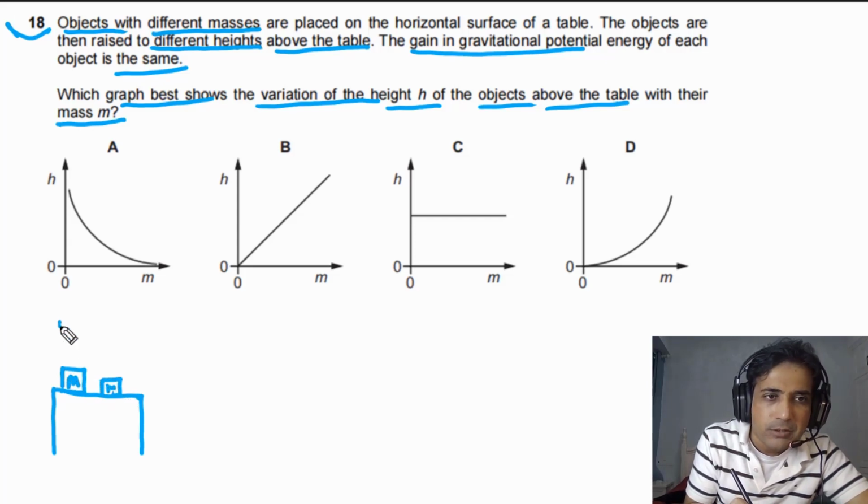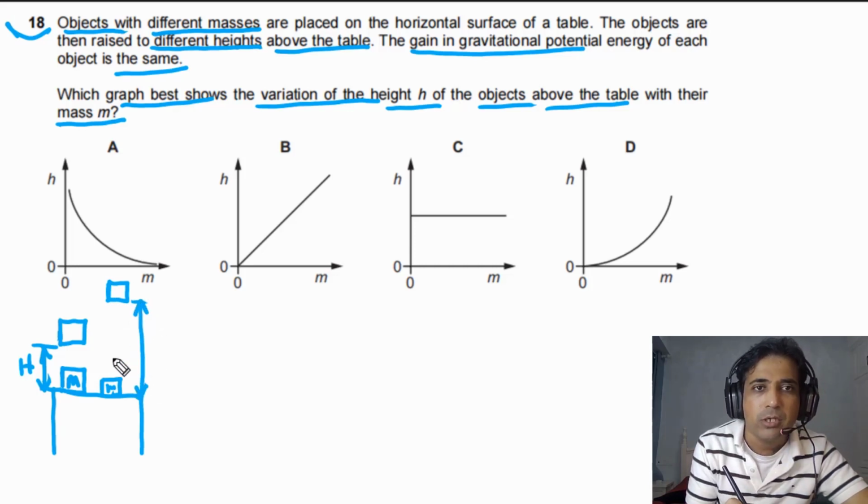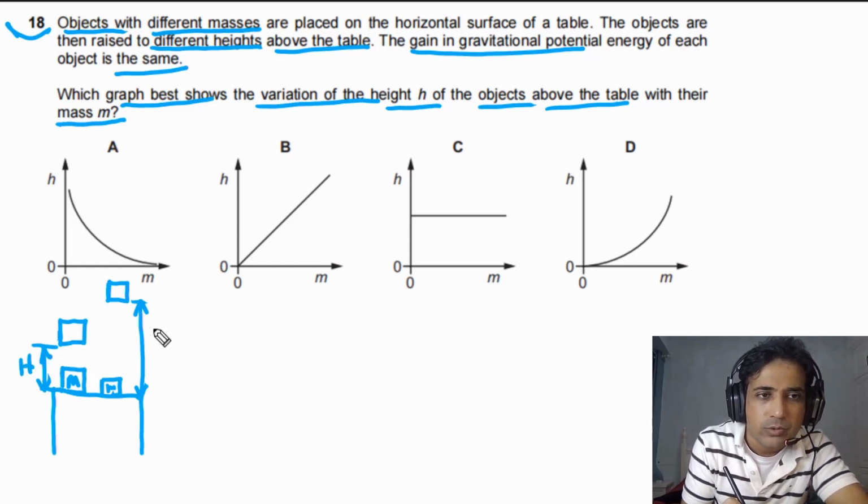We raise this one to this height, and we raise the other to a higher height. So these two masses have the same change in potential energy, meaning they have the same gravitational potential energy with respect to this table. Let's say this height is H.